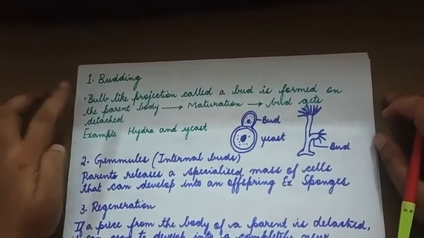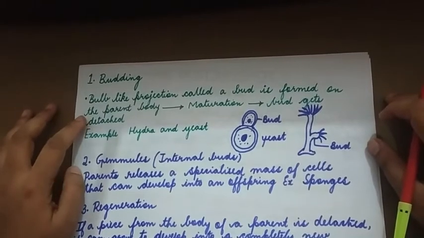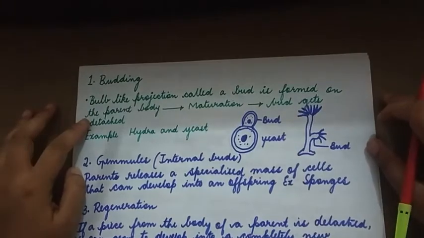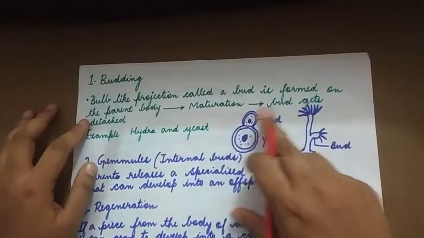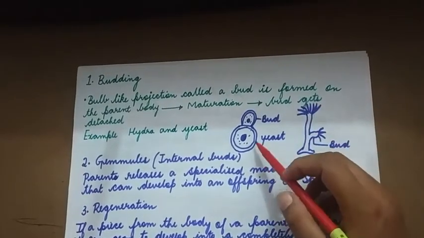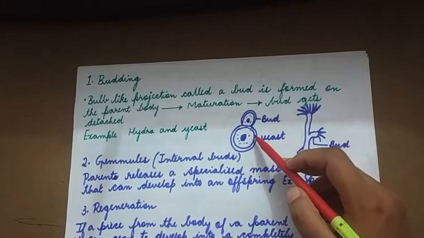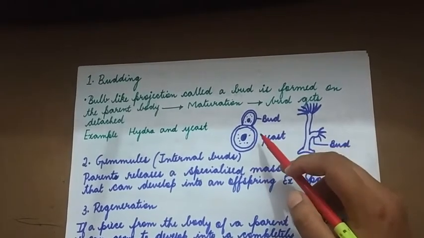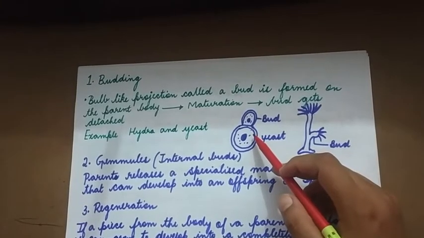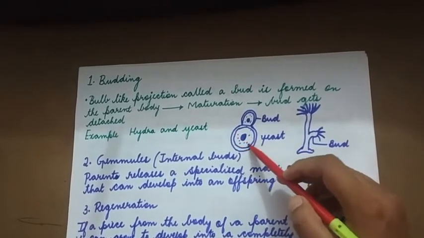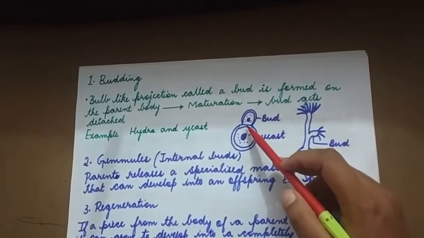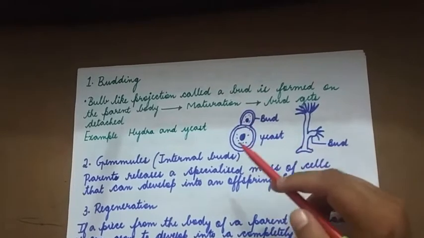First one is budding. Here in budding we see a bulb-like projection called a bud is formed on the parent body. And on maturation, the bud gets detached. Examples are hydra and yeast. Look into this particular diagram. This is yeast, and over here we see that this is a eukaryotic cell. When yeast matures, the bud gets detached from it.